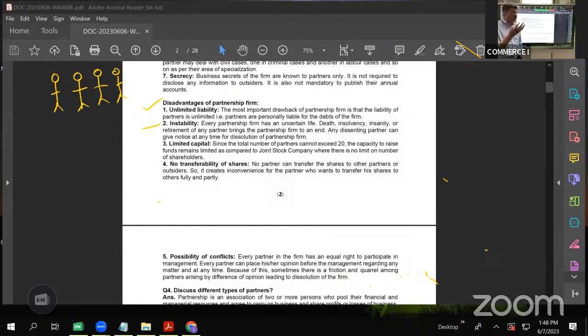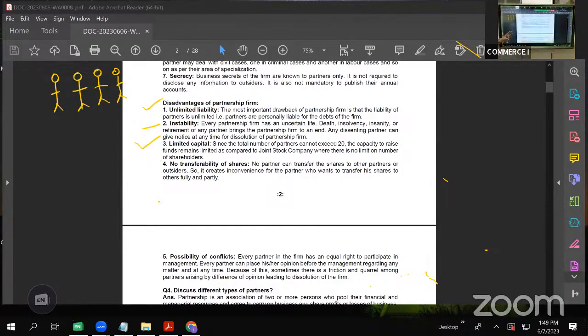The business has to close. See, if it is a retirement, only the partner will go, but the business will continue. But if it is a dissolution of firm, then the business itself has to be closed, without continuing. Then limited capital. Limited capital is comparing it with a joint stock company.